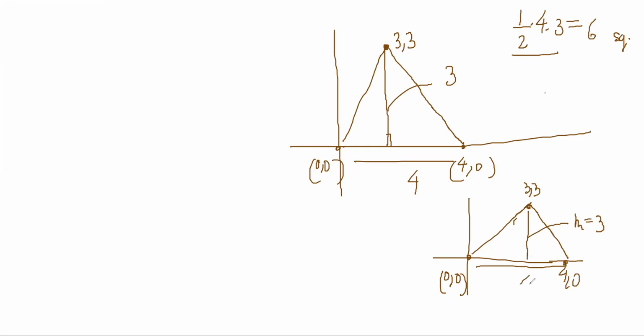And base is 4, right? So area is 6. So now we'll do it by shoelace method. So I will just write down 0, 0, 3, 3, 4, 4, 4, 0, and repeat 0, 0, right?